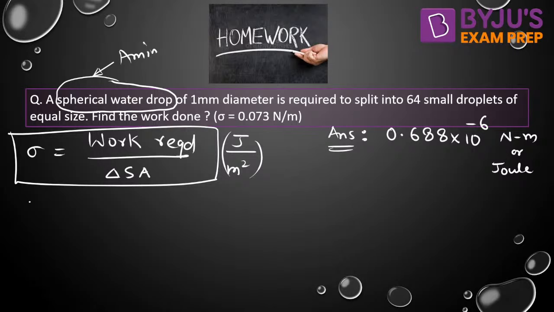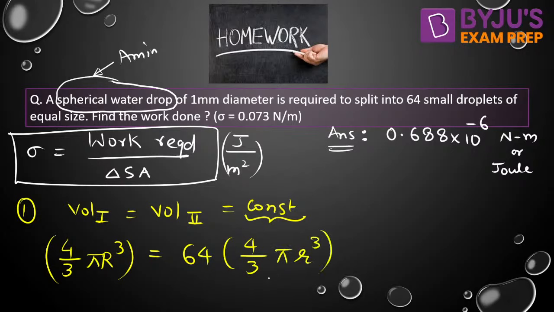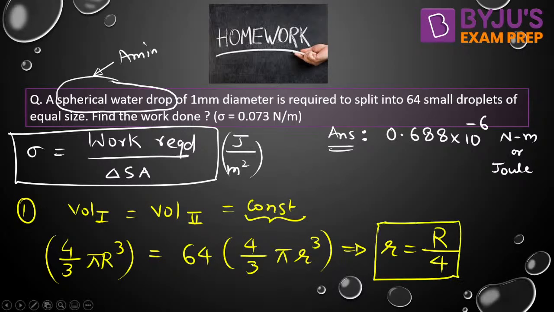Now, first of all, we will find out the radius of the smaller drop. The volume of the bigger drop will be equal to the volume of the 64 smaller drops. What is the volume of the bigger drop? 4 by 3 pi R cube, where R is the radius of the bigger drop, is equal to the volume which will remain constant. Why? Because we are neither adding any water nor removing any water. So because there are 64 drops, 64 into 4 by 3 pi r cube, where small r is the radius of the smaller droplet. By equating these two, we can say the radius of the smaller drop will be equal to capital R by 4. That is the first step to get the radius.